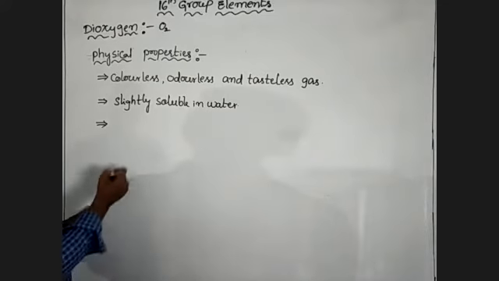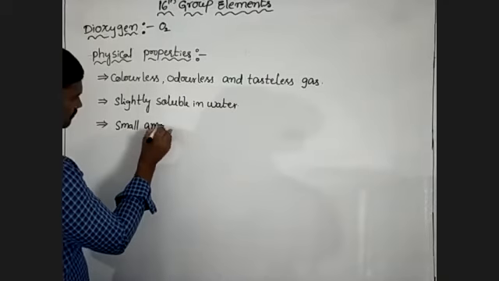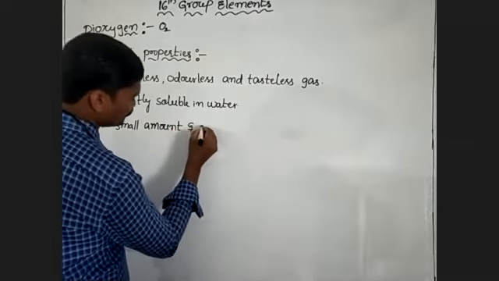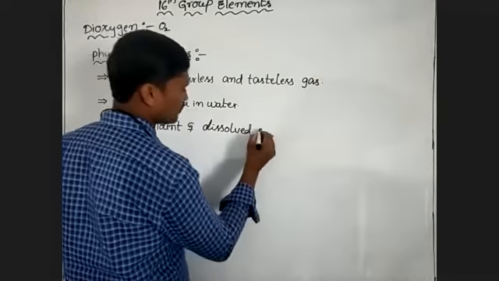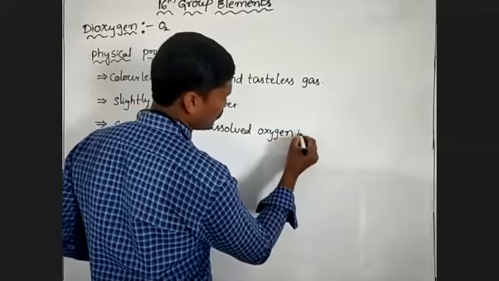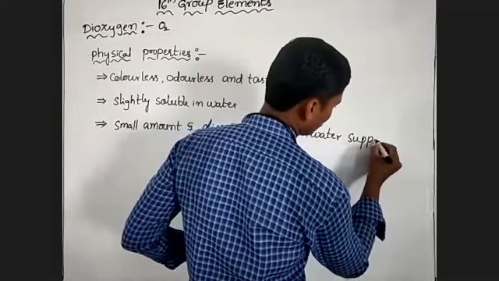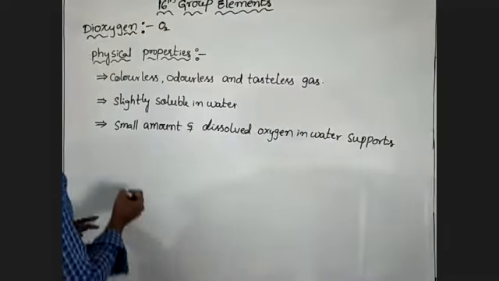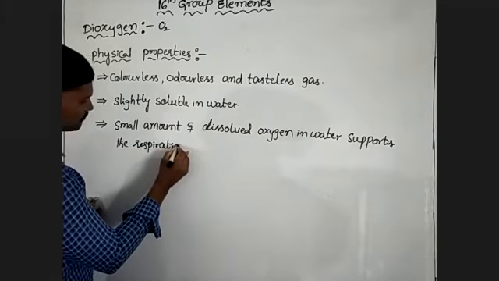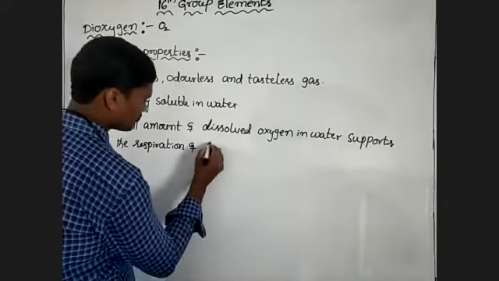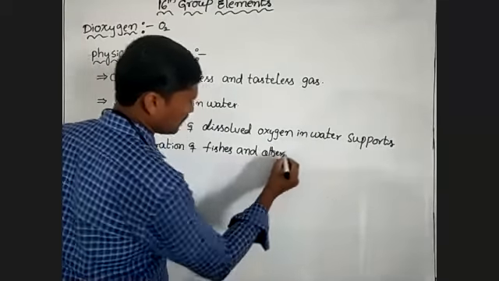The small amount of dissolved oxygen in water supports the respiration of fishes and other aquatic animals.